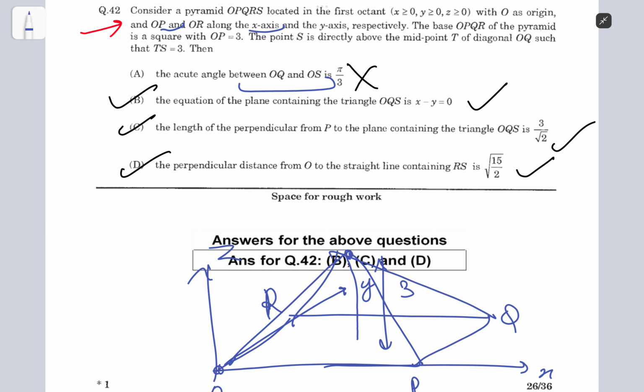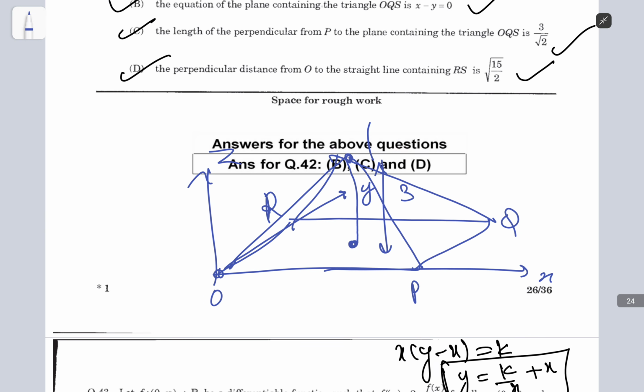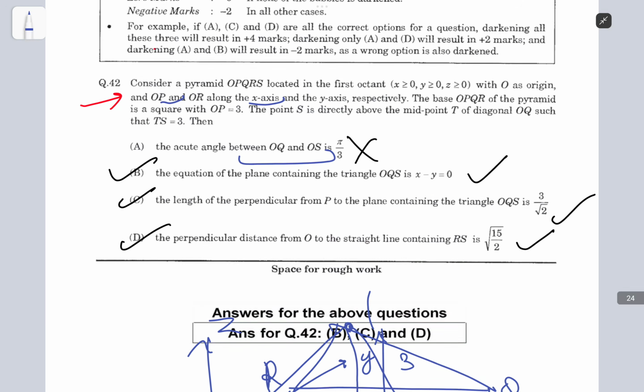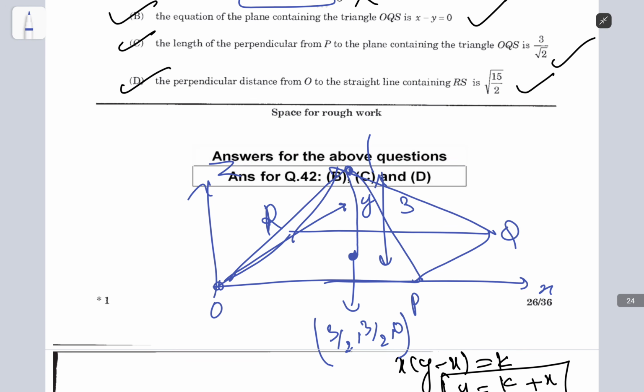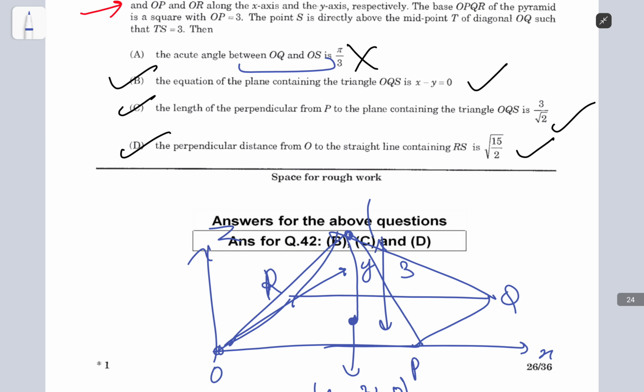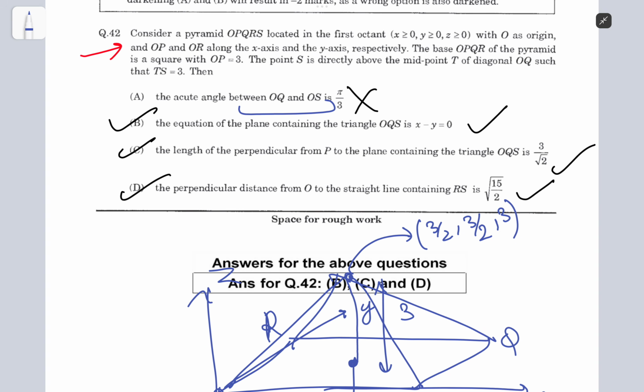So the acute angle, first just find the coordinates. This would be 3 by 2 comma 3 by 2 comma 0. You need to read the question first. I'm not gonna read the whole question again because I just did it. So 3 by 2 comma 3 by 2 comma 0. The coordinates of this top point should be 3 by 2 comma 3 by 2 comma 3, right? You can even open the PDF and try to attempt it, and see if you have any problem. You could take a hint from me, because I'm basically providing hints, not the whole solution.